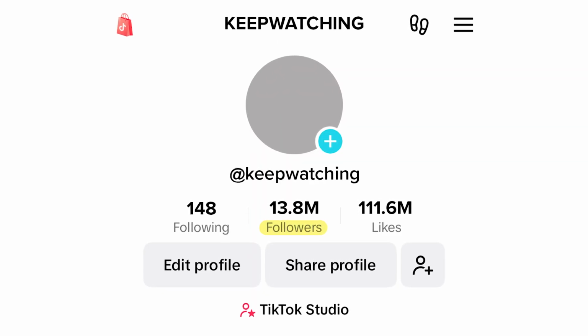Guess what's going to happen? You are going to grow faster on TikTok. You are going to get more views on TikTok. And you are also going to be able to make a full-time living on TikTok simply by uploading videos, because right now is the golden age for getting paid on TikTok.